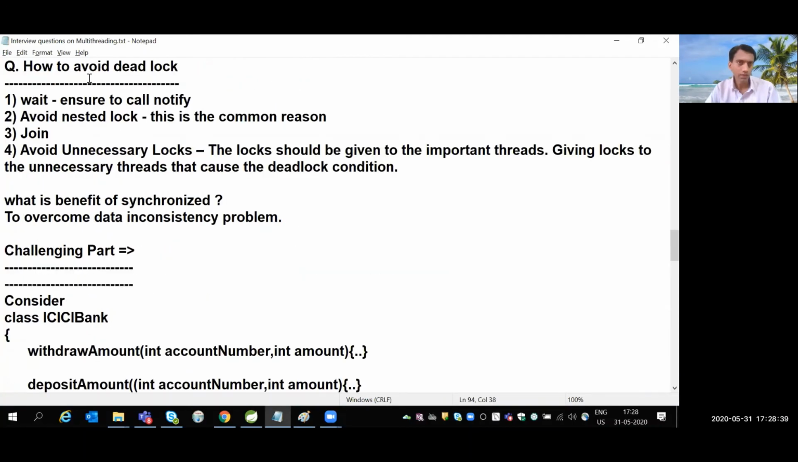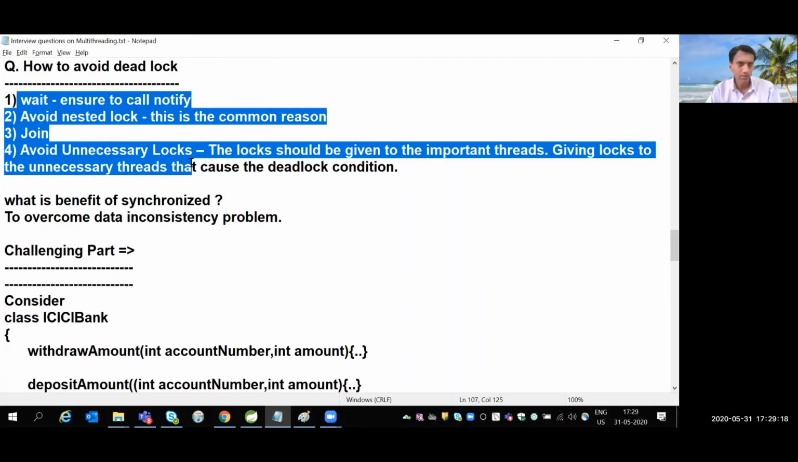So this is all about the wait method. So how to avoid the deadlock? Just as we have discussed, when you call the wait method, ensure you call notify. Avoid nested locks, which is one of the common reasons we get deadlock. And wherever possible, apply the join method. For example, parent thread and child thread: you want to execute the child thread first. So on the child thread, you can apply join to finish that thread first, and then you can execute the parent thread. Avoid unnecessary locks. You have to identify whether the lock is really needed or not. So these are some of the solutions you can tell to the interviewer.